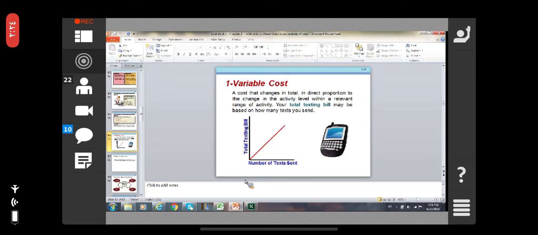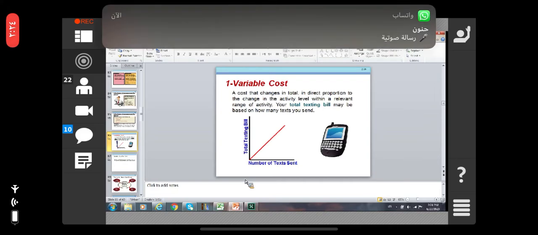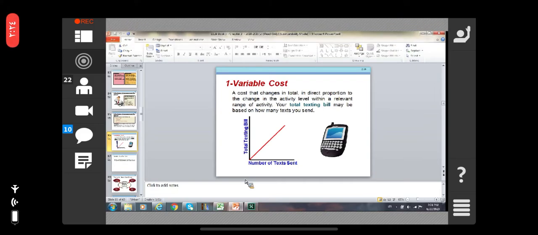So it depends upon your activities, the activities of your business, how many texts you send to your customers, right? We are always getting texts from different companies, right? The new arrivals, the discount is there, the summer collections came. This type of information they are giving to their customers, right? So with this type of text, if your business is growing or the activities of the business will be high, definitely the variable cost will also increase.